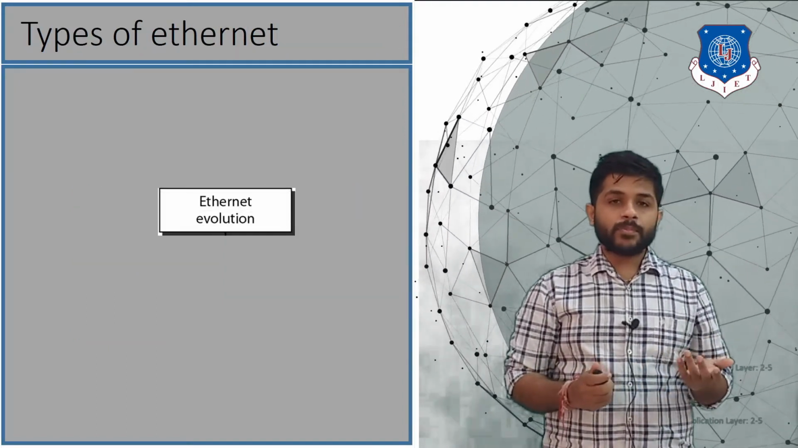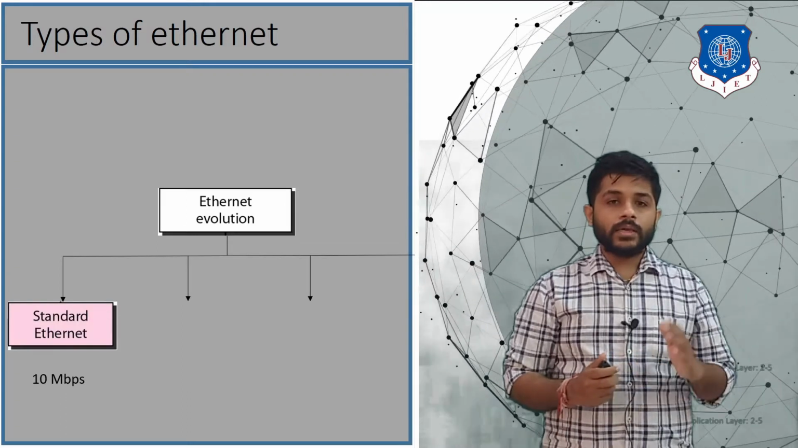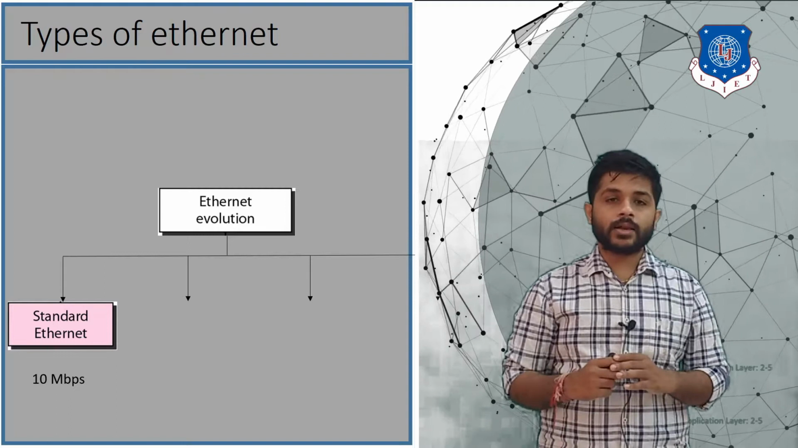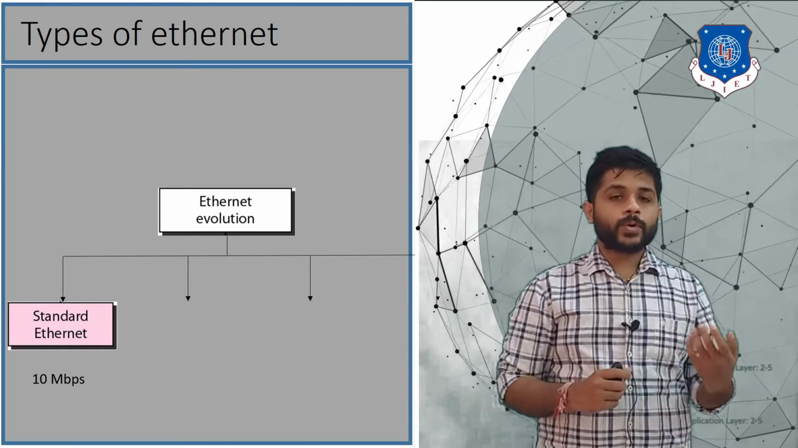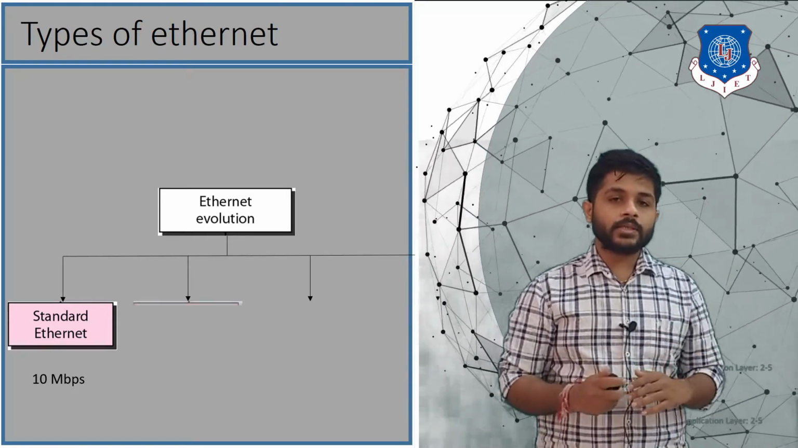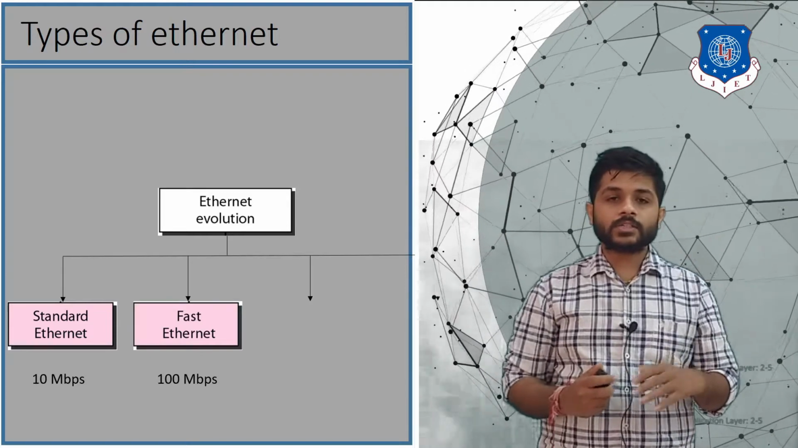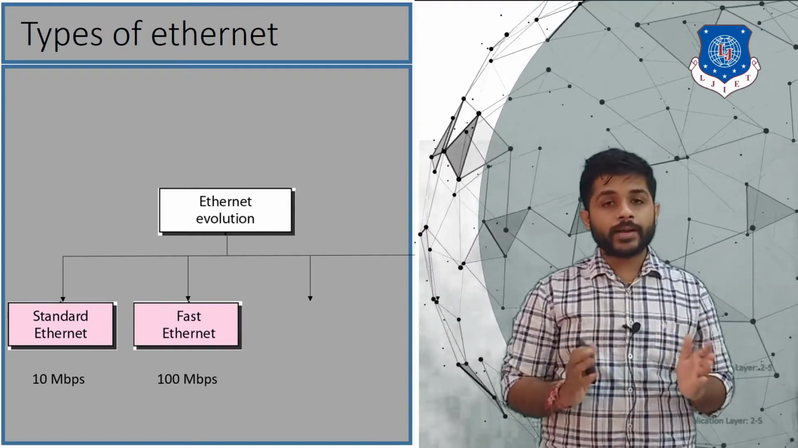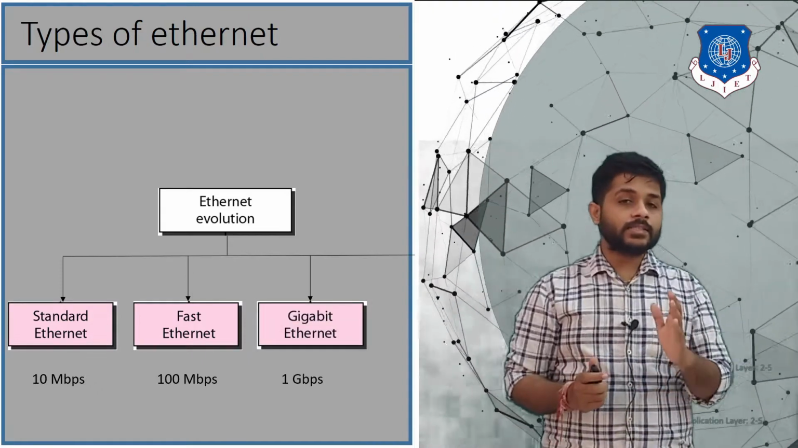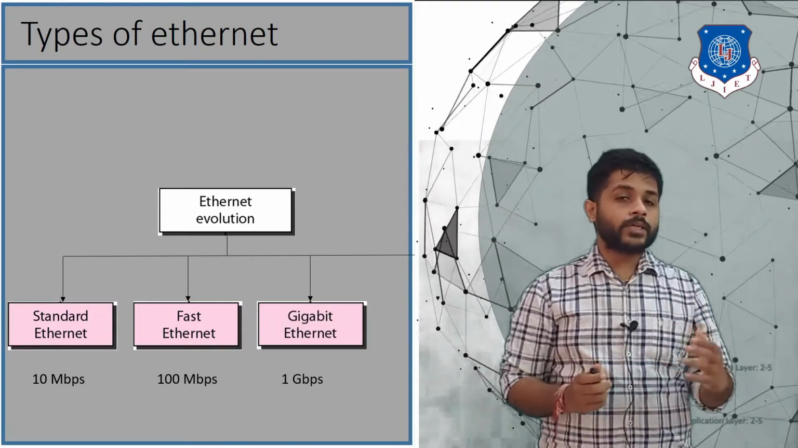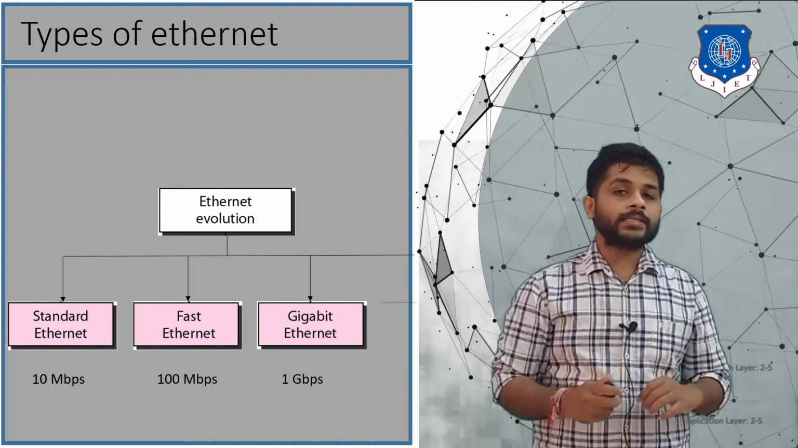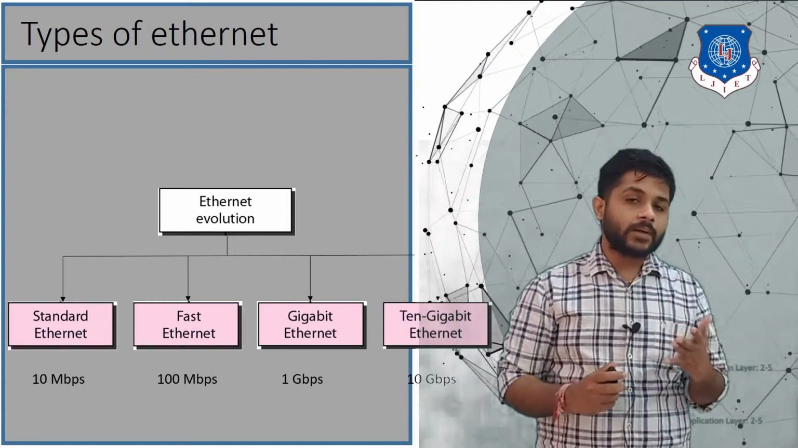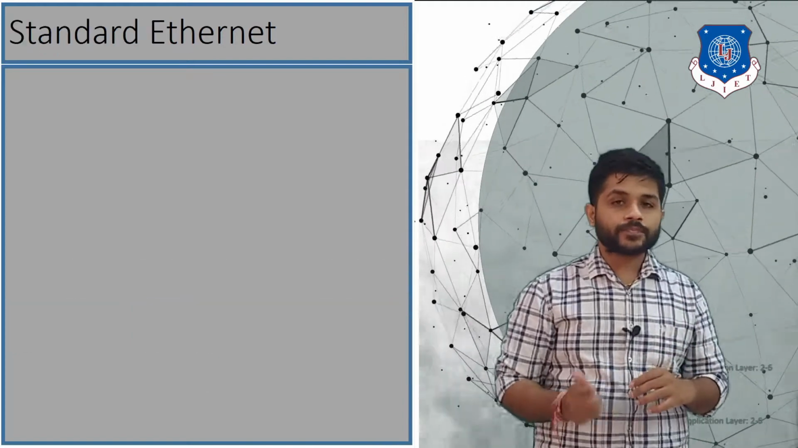So let's see the types of the Ethernet. The Ethernet is divided into mainly 4 types. The first one is the standard Ethernet, using which you can achieve the speed of 10 Mbps. After that, there is a fast Ethernet, using which you can get speed up to 100 Mbps. After that, there is a gigabit Ethernet, which provides speed up to 1 Gbps, and there is a 10 gigabit Ethernet, which provides the speed up to 10 Gbps.